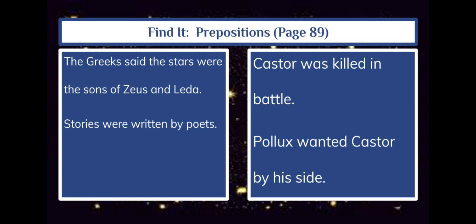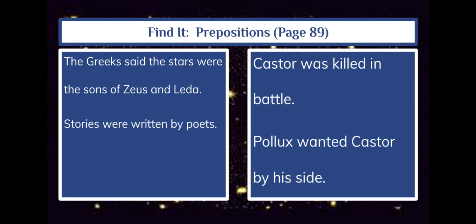Turn in your student books to page 89. Let's look at the instructions at the top of the page. Read the sentences. Underline the prepositional phrase. Circle the preposition. Write the letter N over the nouns in the phrase. Write the prepositions on the bottom line, and that's going to be beneath number 10.